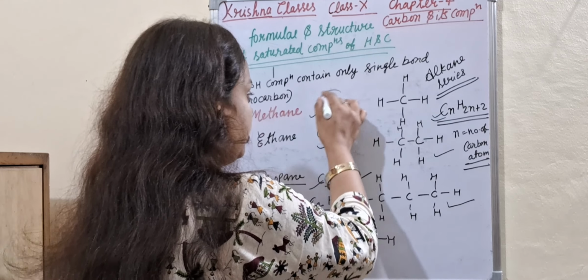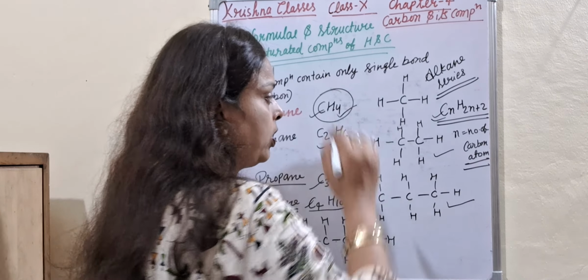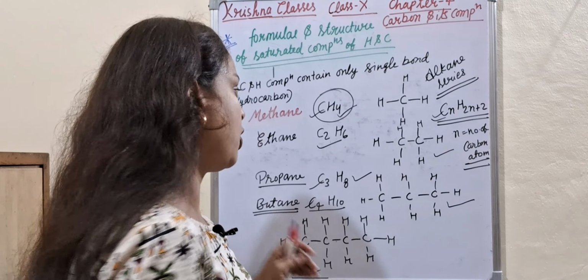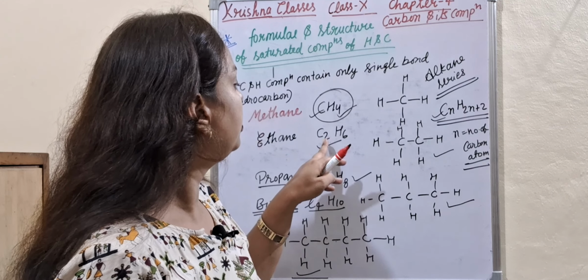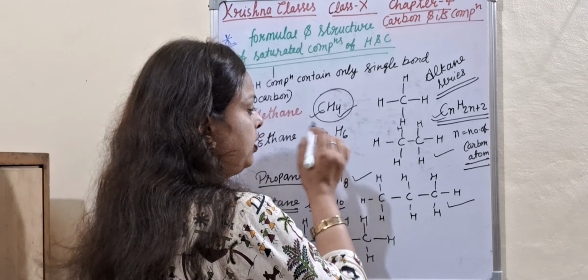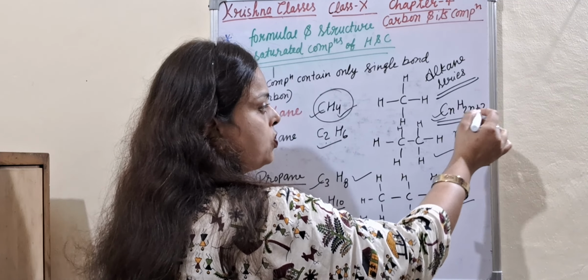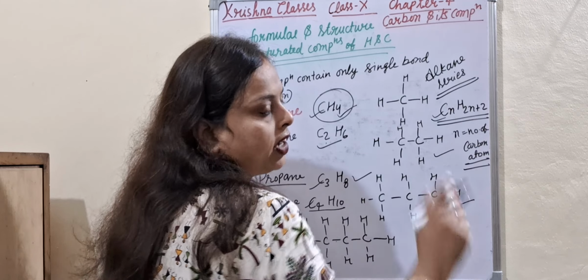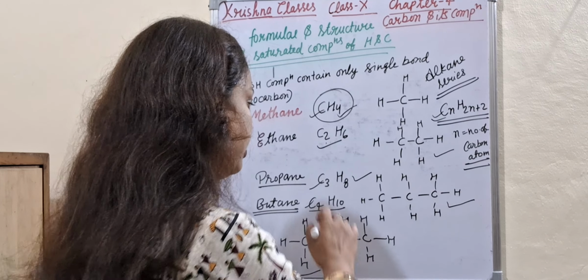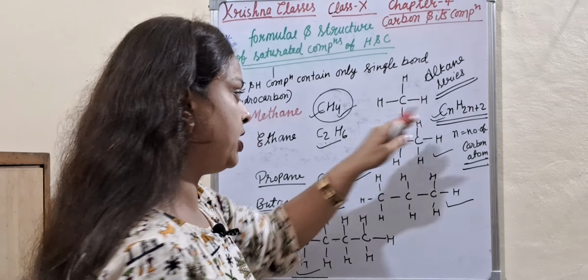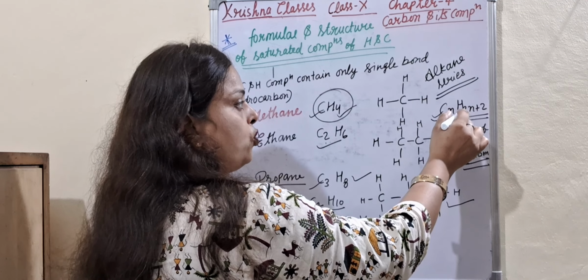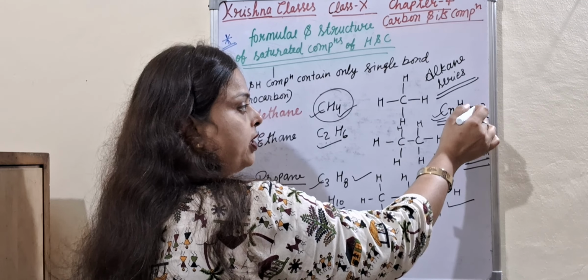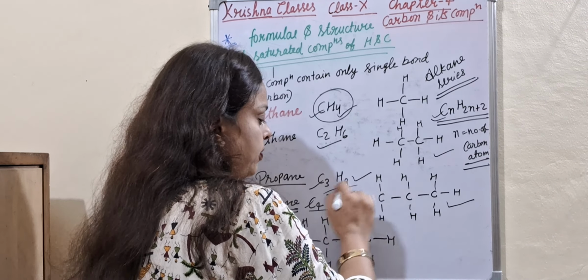So this is CH4. It satisfies the alkane formula. Now come to this. C is equal to 2, then C2. H is 2n+2, 2 twos are 4 plus 2, 6. Also satisfies. C3H8. C is equal to 3. H is 3 twos are 6 plus 2, 8. Also satisfies this formula.